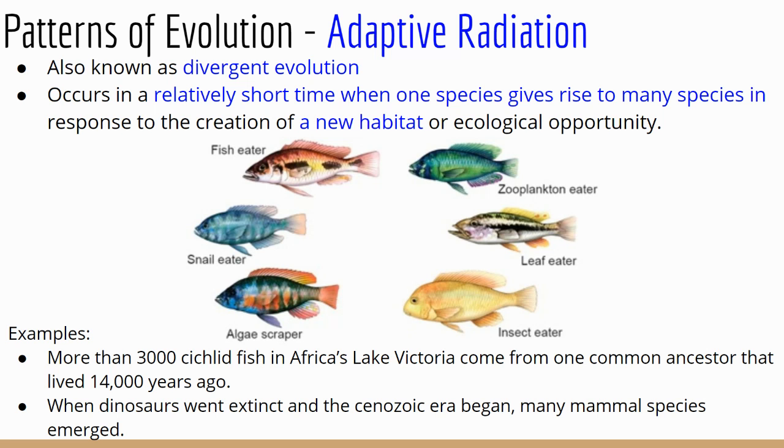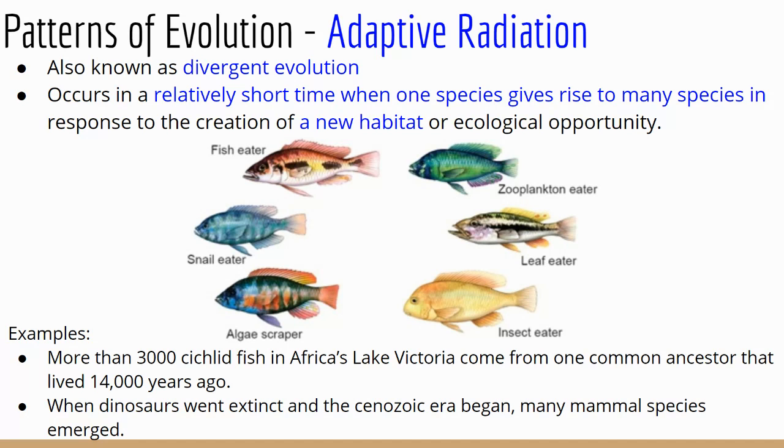Let's talk about adaptive radiation. This is also known as divergent evolution, and it happens in a relatively short period of time when one original species, like the finch on Darwin's Island, gives rise to many different species in that certain area based on new habitat or new opportunities. So, in the case of Darwin's finches, that original finch was there, but then came those different islands, and the different finches on each island adapted to have different beaks to eat the food that was available on each island. And so they became different species from that one original species.